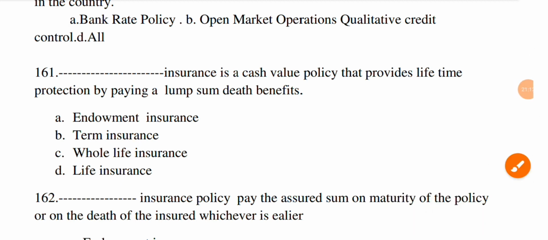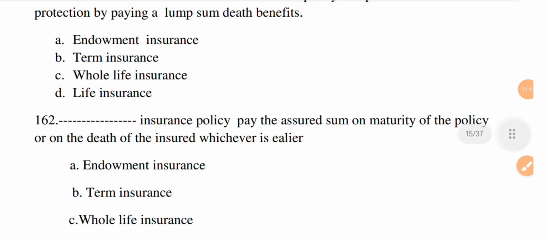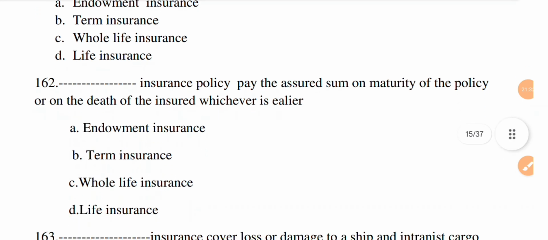Next question. Dash insurance policy pays the assured sum on maturity of the policy or on the death of the insured, whichever is earlier. Option A, endowment insurance. B, term insurance. C, whole life insurance. And D, life insurance. The correct option is D, life insurance.